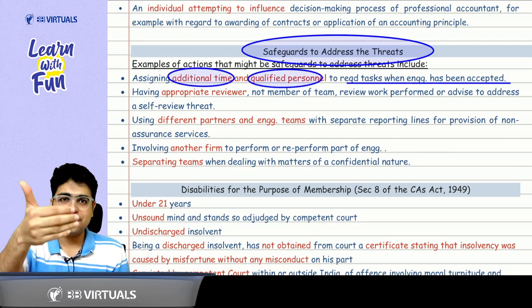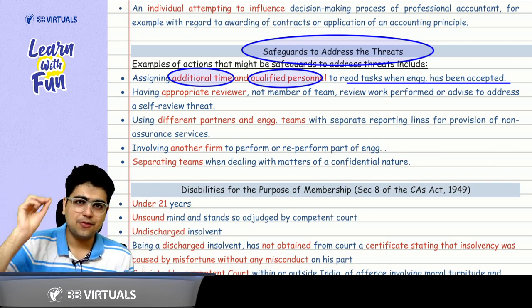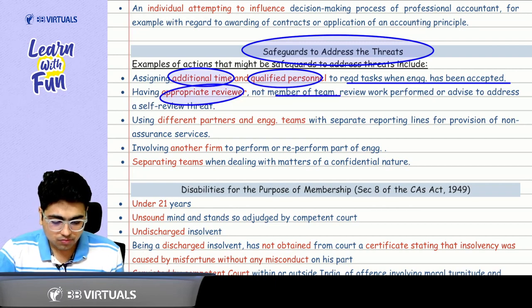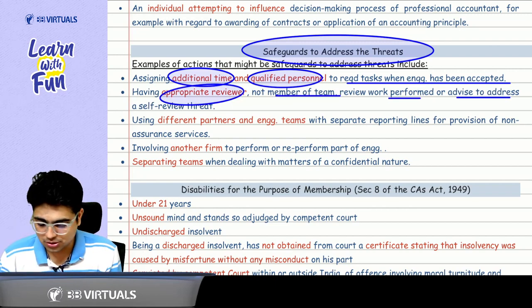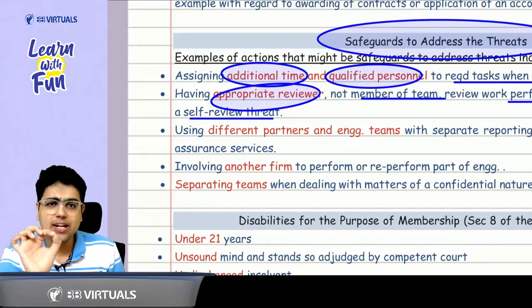Got it, sir. After Doctor Strange, who do we get? We get a proper reviewer. So there is a self-review threat. So we get an appropriate reviewer who is not a member of the team to review the work performed or advise to address a self-review threat. Got it. Then after reviewer, who we get?